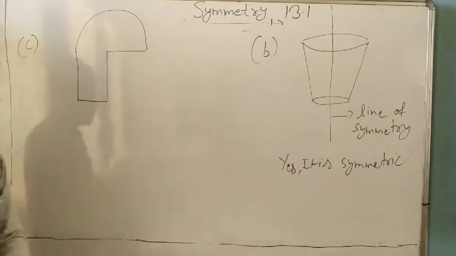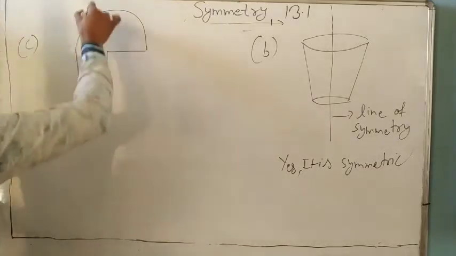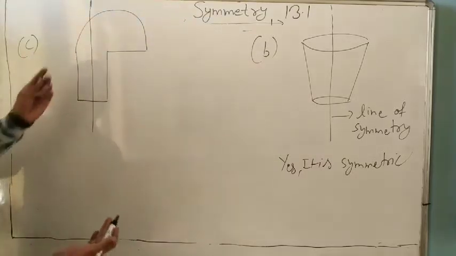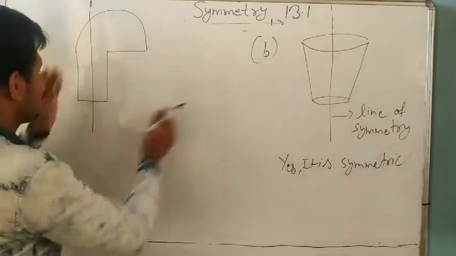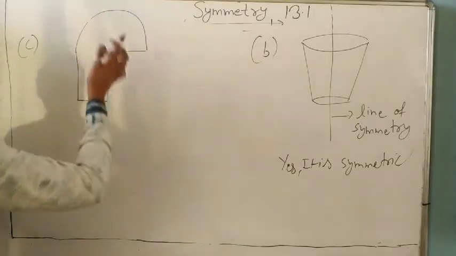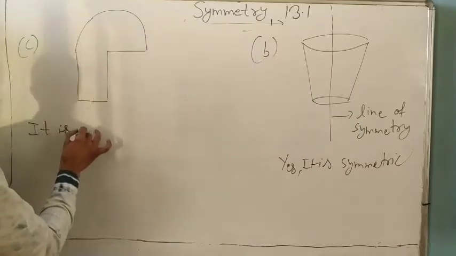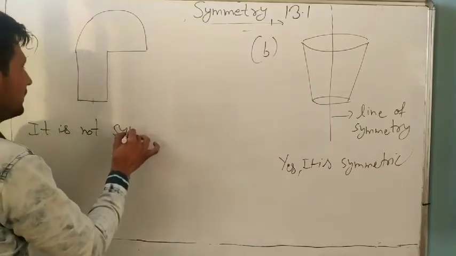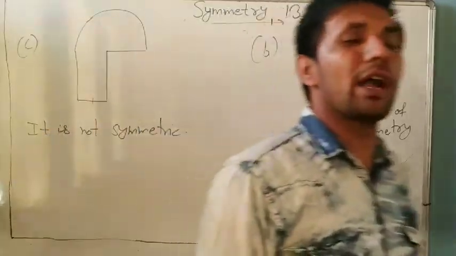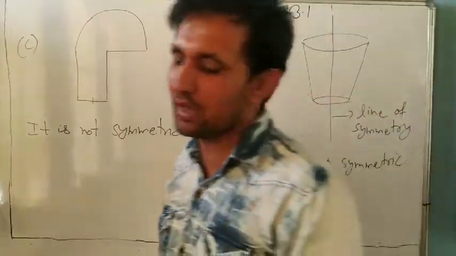Now tell me, is there any symmetric part? Yes, if I take this line, it is symmetric. No, this is one person and this is another person. They are symmetric. No, it is not symmetric, right? It is not symmetric. I already told you what is symmetric. You can solve all the questions yourself, very easy questions.